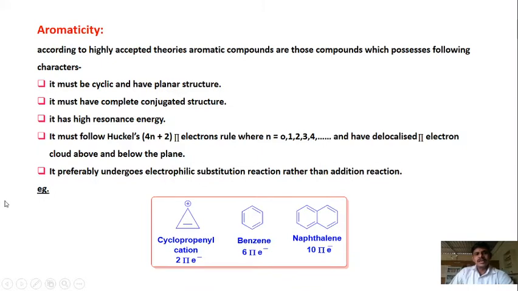Now what is the speciality of aromatic compounds? They preferably undergo electrophilic substitution reactions rather than addition reactions. So an aromatic compound doesn't undergo addition reactions, but rather it prefers to undergo electrophilic substitution reactions. Now these are the examples of aromatic compounds. The first one is the cyclopropenyl cation. How many electrons does it have? The double bond has 2 electrons.